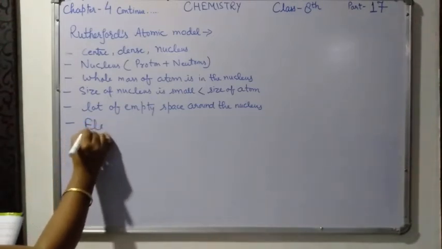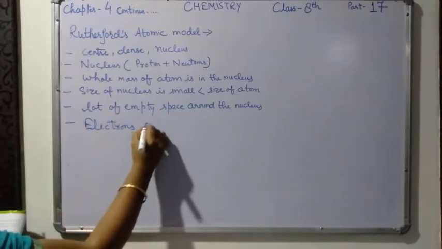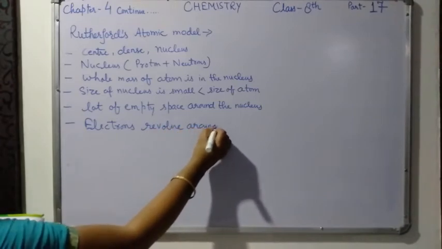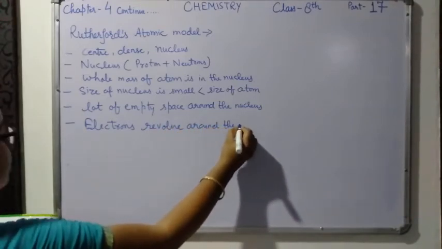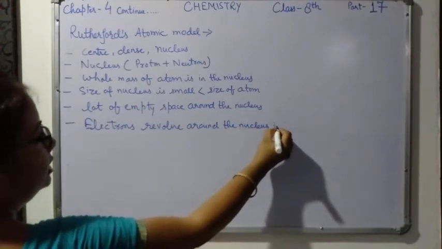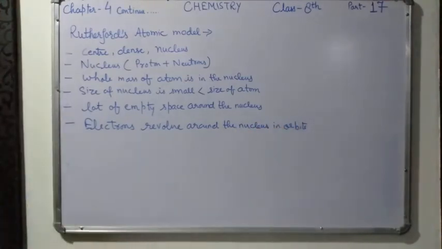Electrons revolve around the nucleus in their orbits at a very high speed.